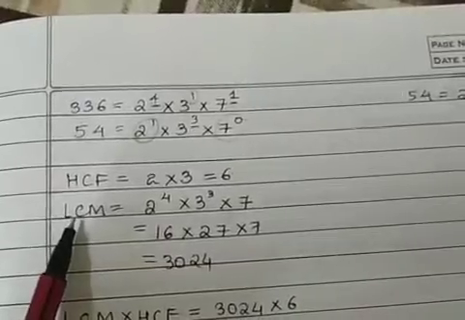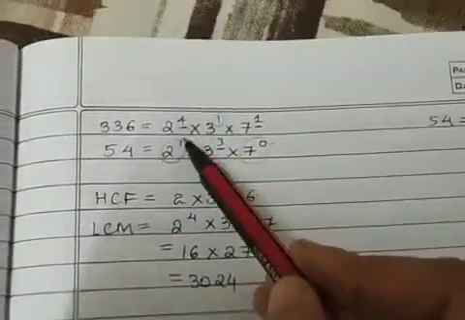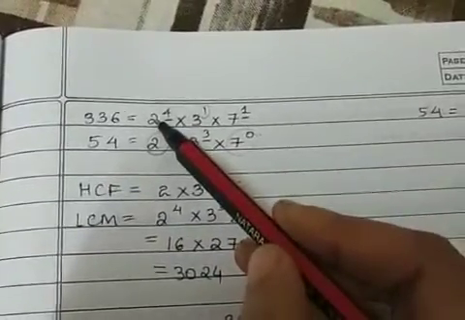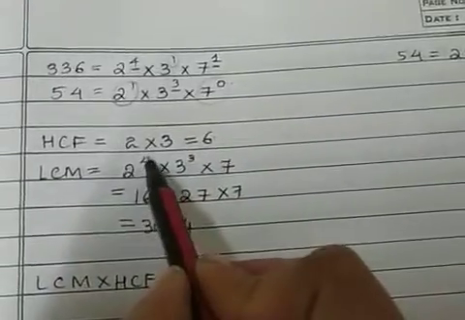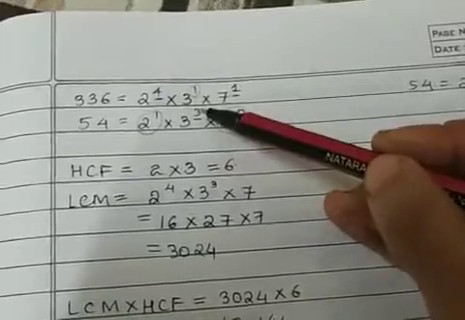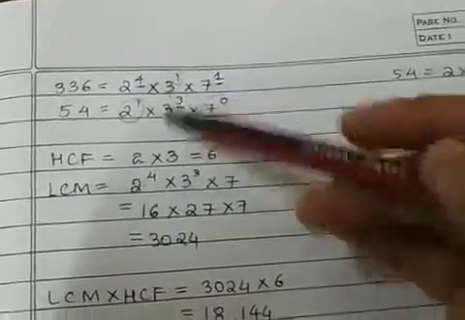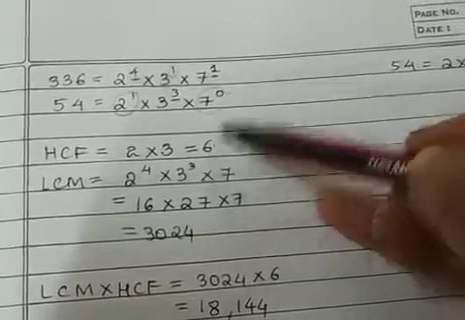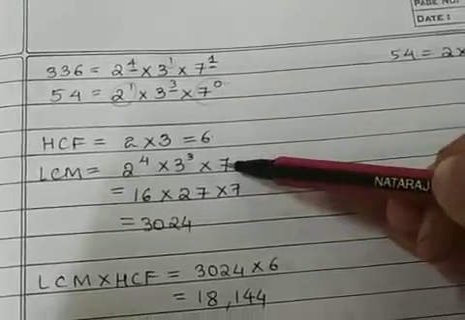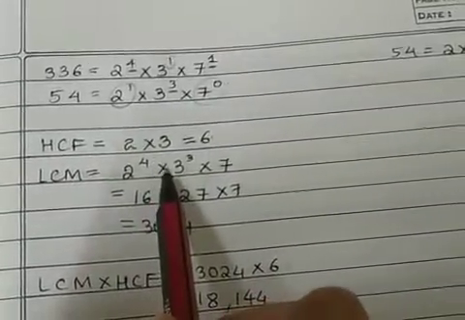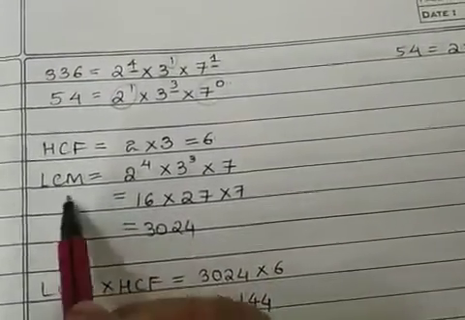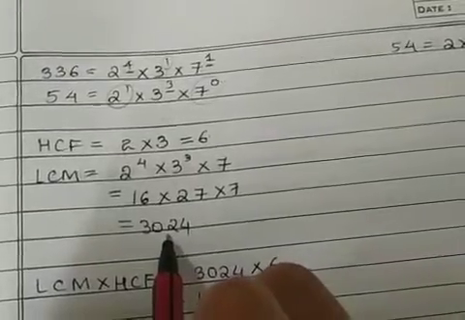Now how to find LCM? LCM, you have to take the highest power of the factor. So which is the highest power of 2 here? Highest power is 4. So I have to take 2 raised to 4 multiplied by, which is the highest power of 3? 3 cube. So I have to take 3 cube multiplied by, which is the highest power of 7? 1. So I have to take 7 raised to 1. So your LCM will be 2 raised to 4 multiplied by 3 cube multiplied by 7. On solving, I get LCM is equal to 3024.